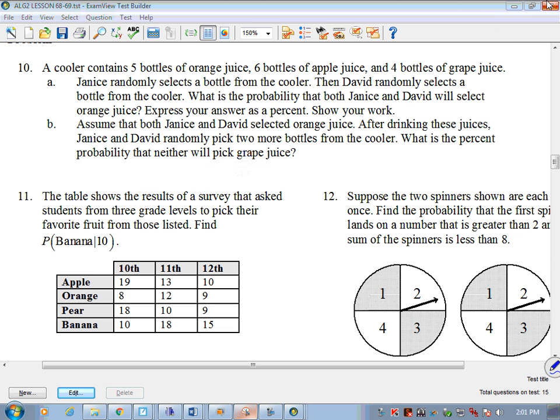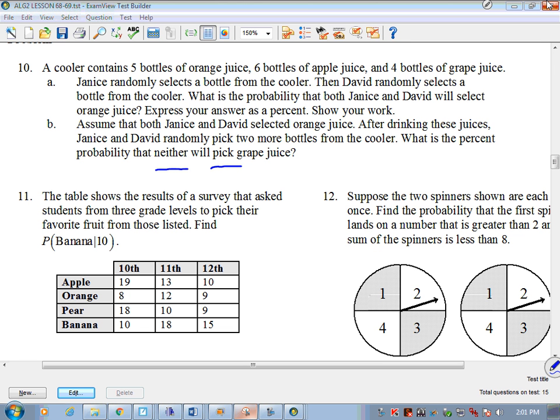B. Assume that both Janice and David selected the orange juice. After drinking these juices, Janice and David randomly picked 2 more bottles from the cooler. What is the percent probability that neither will pick grape juice? They make this a little bit tougher because we don't want them to get grape juice. So everything else besides grape juice is desired. But also, this happens after they've already drank the 2 orange juices.